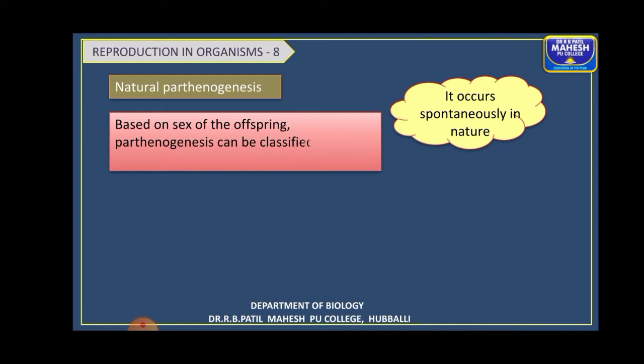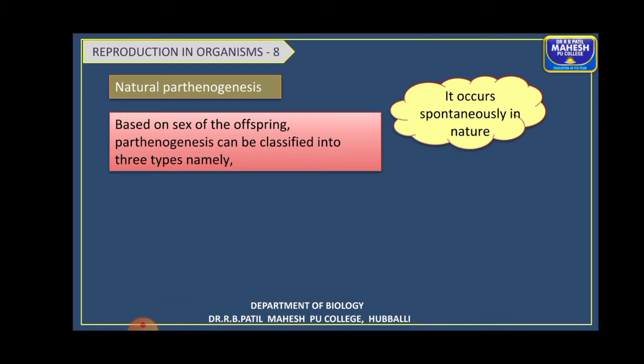Based on the sex of the offspring, it can be classified into three types. That is, among the natural parthenogenesis, based upon the sex of the offsprings, they are again classified into three types. As I told you, natural is nothing but regularly taking place in the life cycle of the organisms.